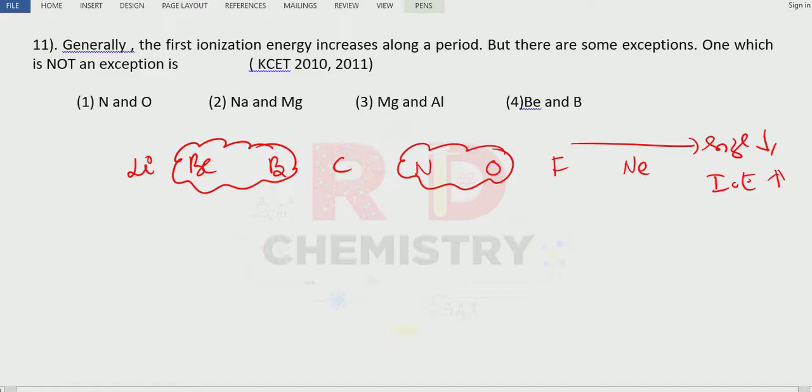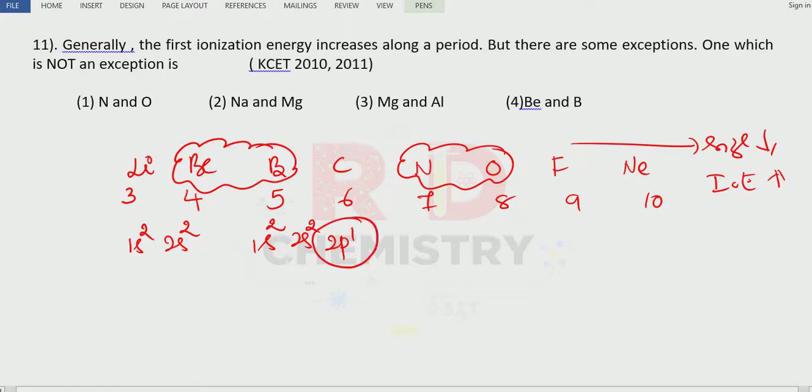Now, the atomic number of lithium is 3, beryllium 4, 5, 6, 7, 8, 9 and 10, right? So let me take beryllium: 1s2, then 2s2. Boron: 1s2, 2s2 and 2p1. When I say ionization energy, it is the energy required to remove the outermost electron. Now we have got 3 types of p orbital, and only one electron is there. For beryllium, you have to remove the electron from the s orbital.